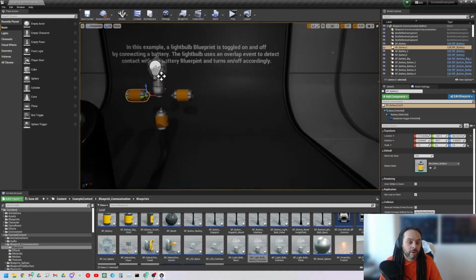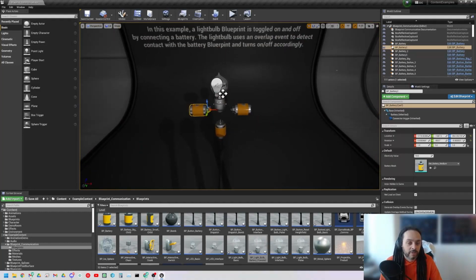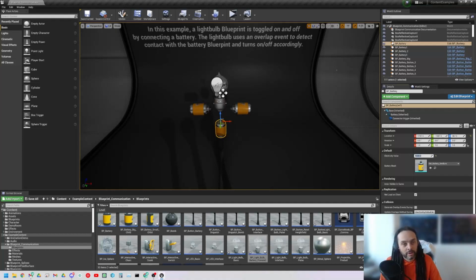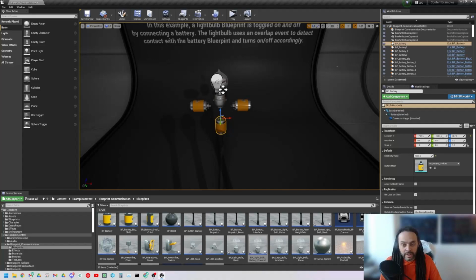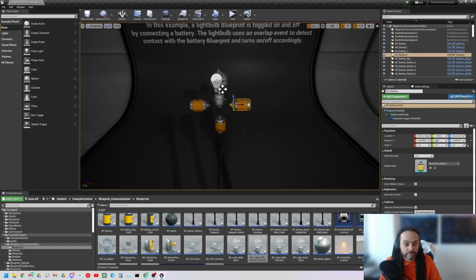But if I just want one of the batteries to be, say, a supercell, say this one here, and I want it to do 1000, then I can select it inside the viewport and edit it here. What's nice is these are all instances of that same blueprint, and they're individually editable. So you'll notice that they have different values. This one could have a value of 250.